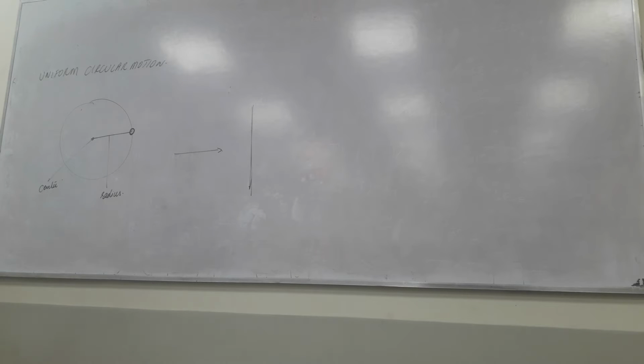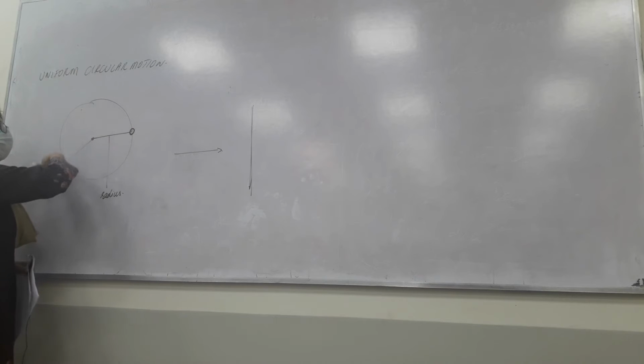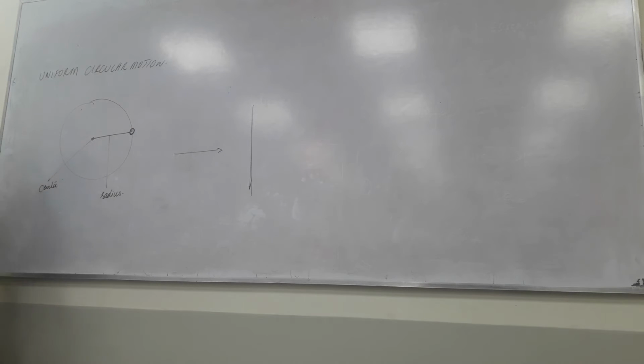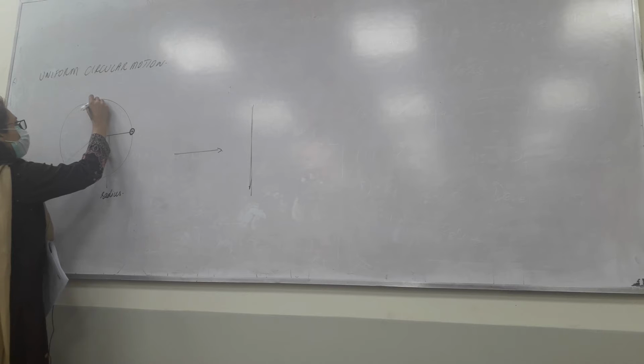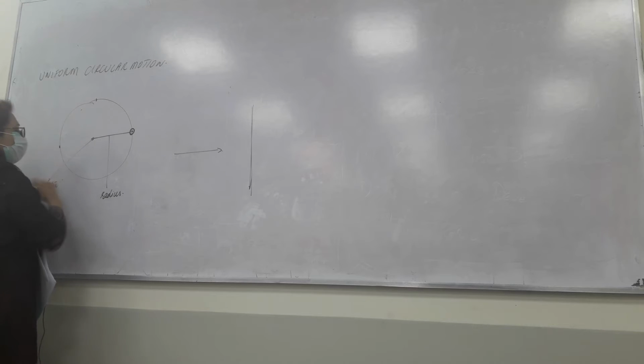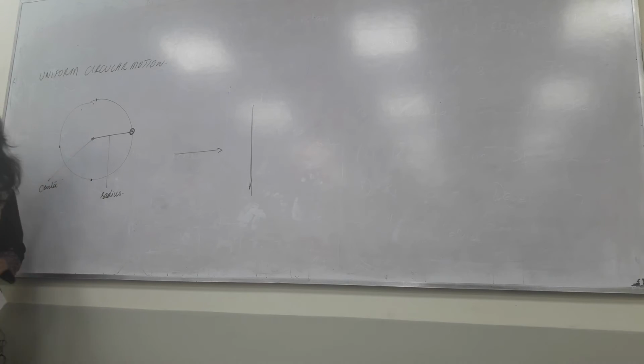If this ball is moving, let's say in this direction, the anti-clockwise or counter-clockwise direction, what will be the direction of the velocity? What will be the direction of the velocity here? Here? Here? Will it be the same?